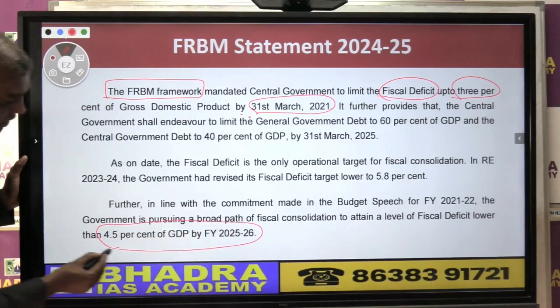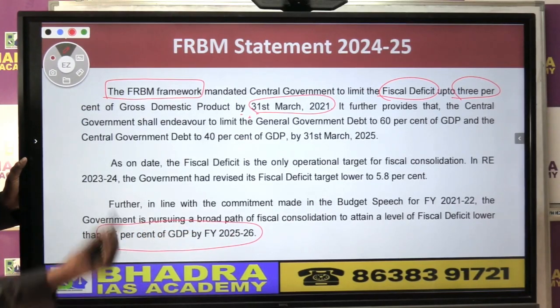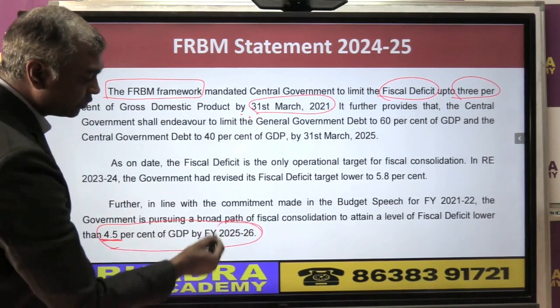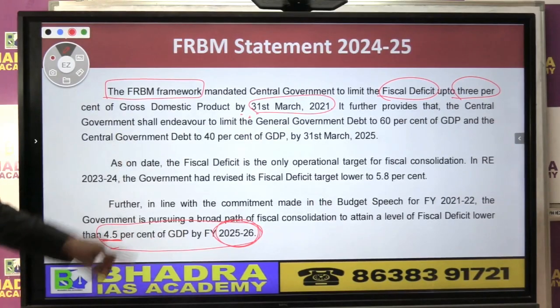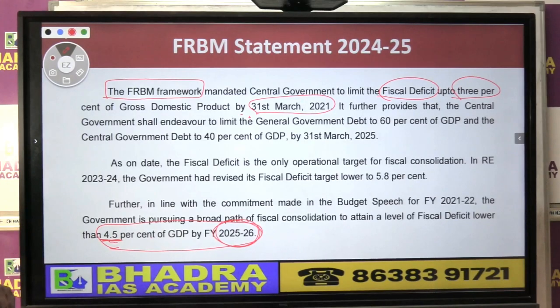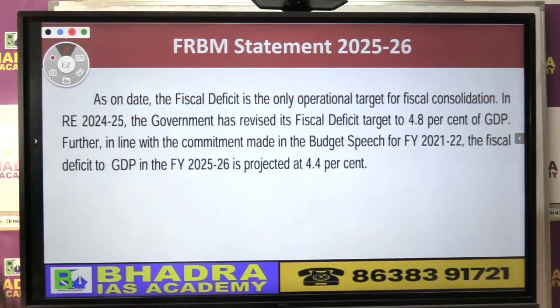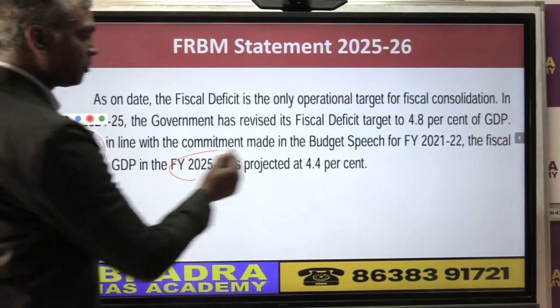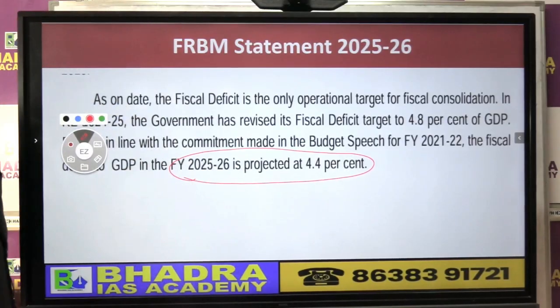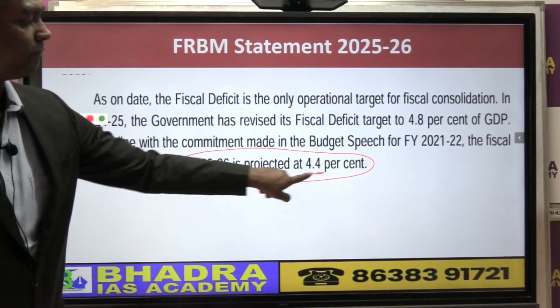So if you see here, as I told you already, they'll try to bring it to 4.5% of GDP by 2025-26. That means this year's budget, they said we will try to bring it to 4.5%. Now if you look at the present budget, as they promised and made a commitment, this year the projected fiscal deficit is 4.4%.